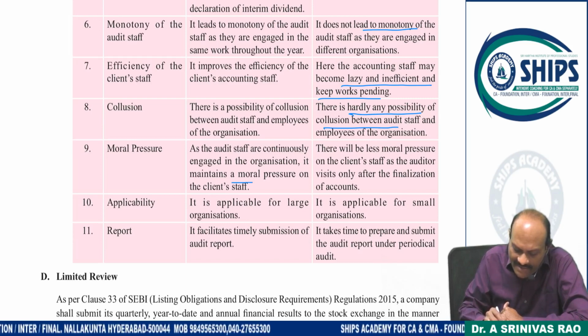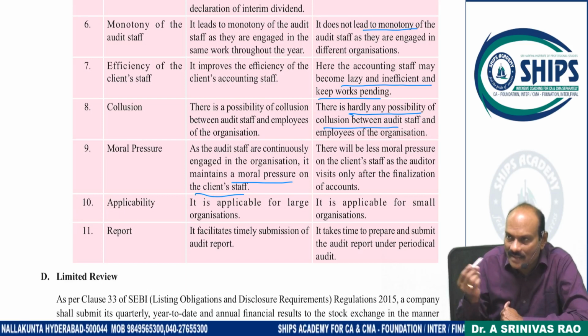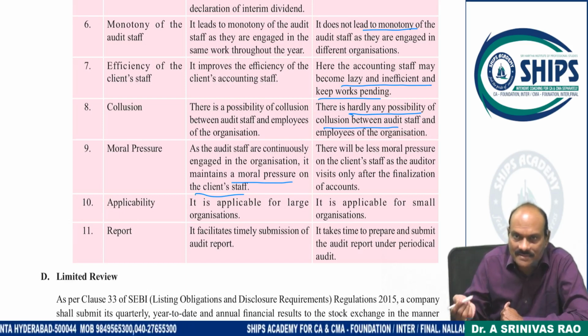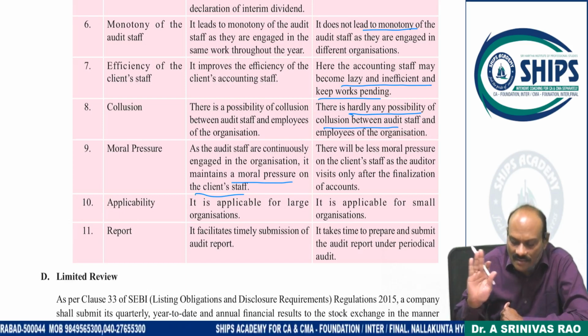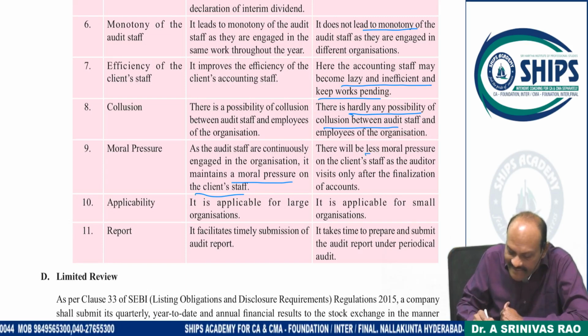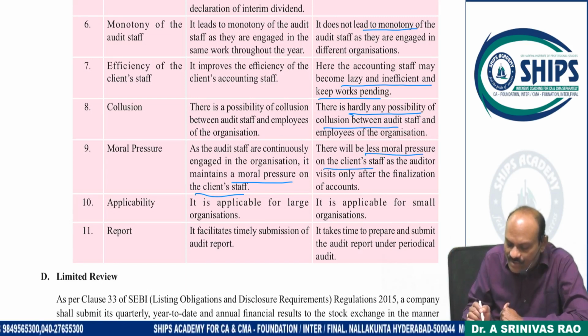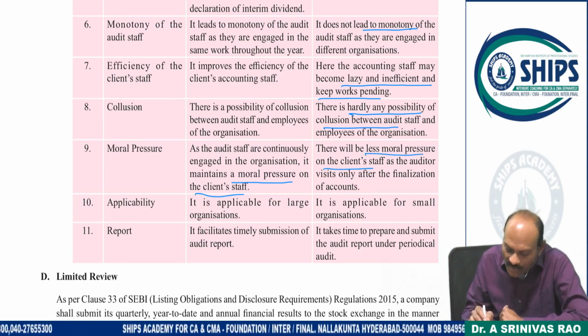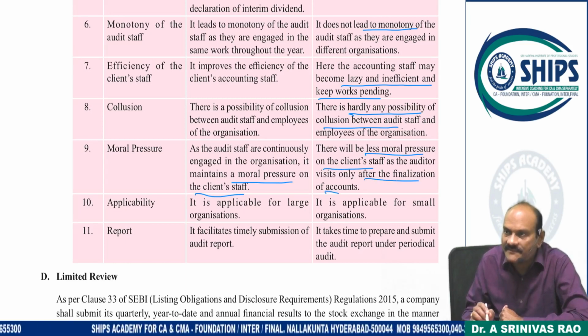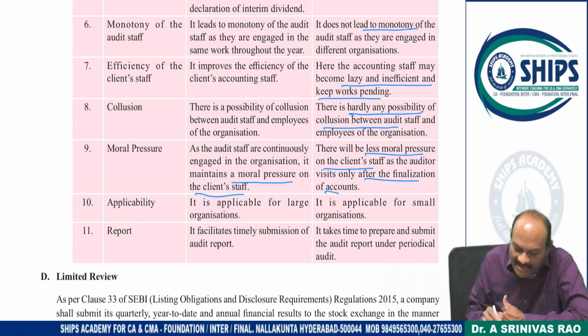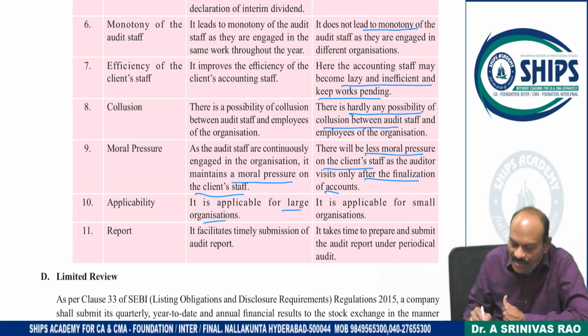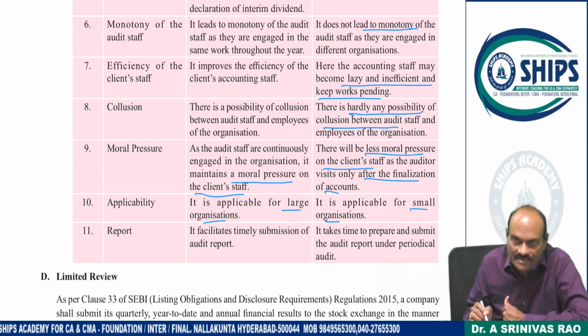It maintains a moral pressure on the client staff, because with regular coming and verifying of your data, people don't dare to do certain irregularities. There is less moral pressure on the client staff as the auditor visits only after the finalization of accounts. It is applicable to large organizations and to small organizations.